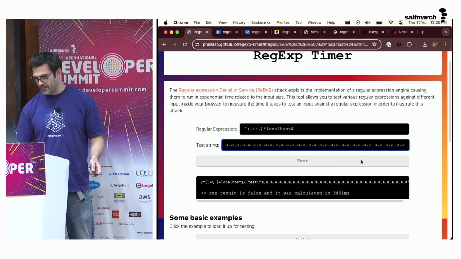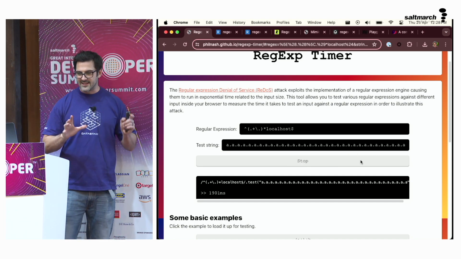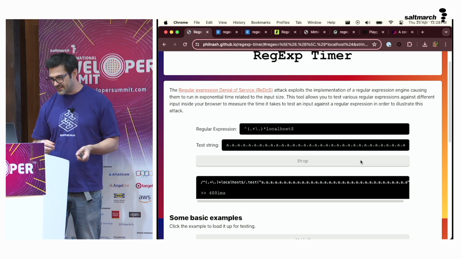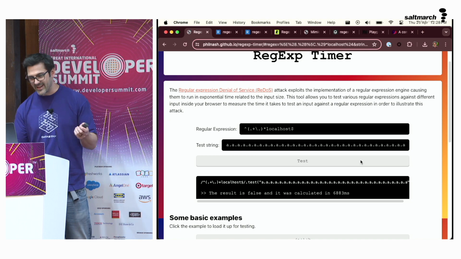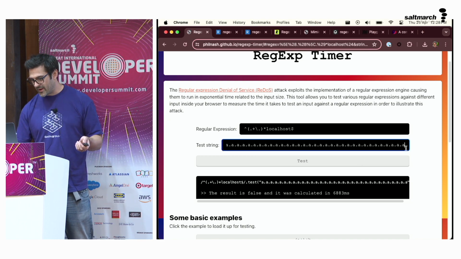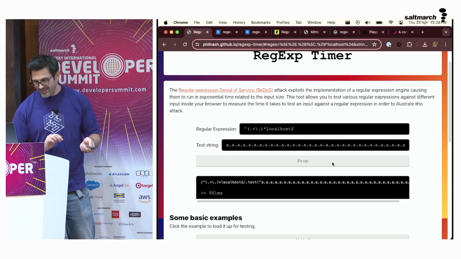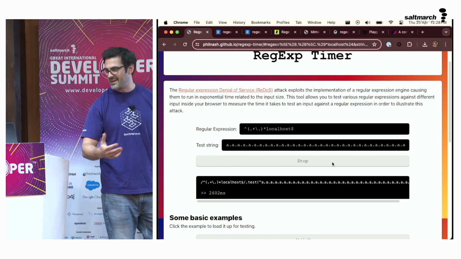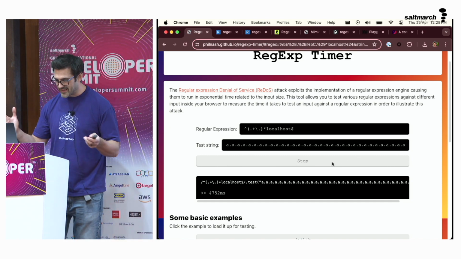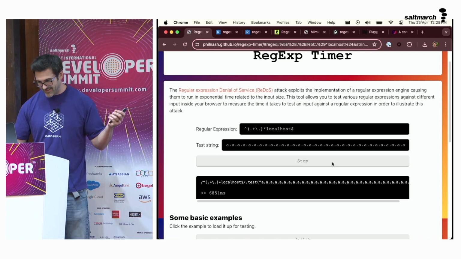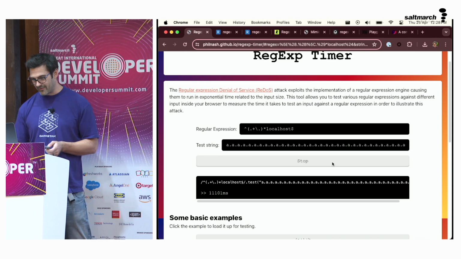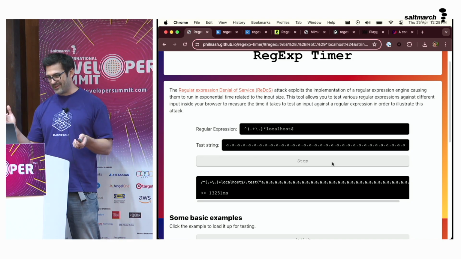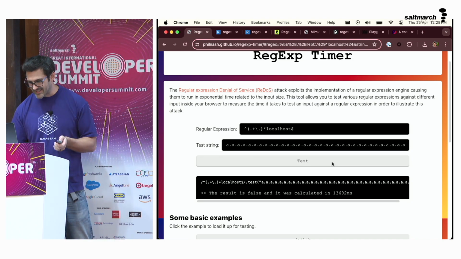Sometimes there's some caching that goes on in browsers. I'm going to guess that this one's going to get closer to 5 or 6 seconds. 4, 5, 6. Oh, yeah, okay, 6.8 seconds. And every time you add one extra A, we can test it again, and it will almost double the time again. Looking for 12 seconds this time, 12, 14 seconds. Still going. I built in a stop button just in case you really go over. There you go, 13.6 seconds.